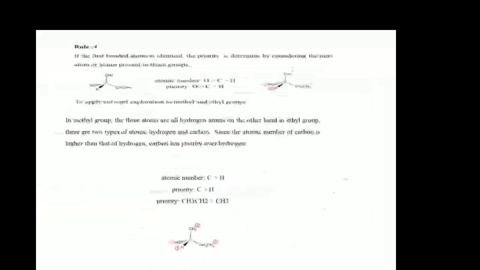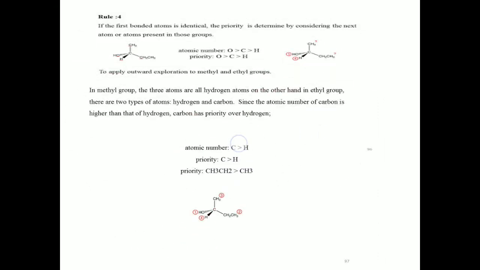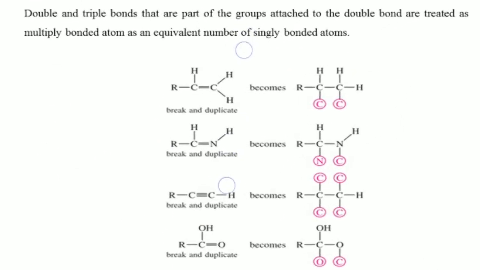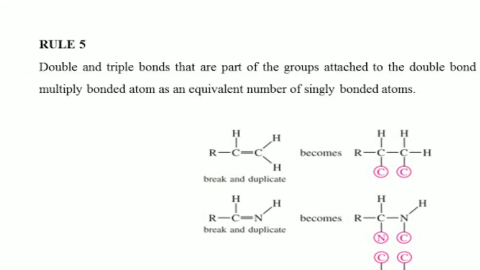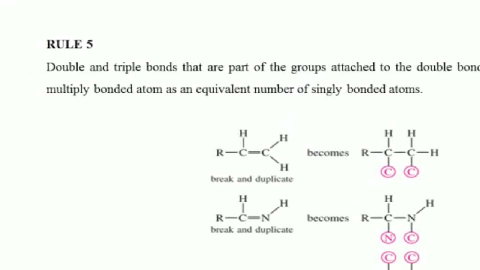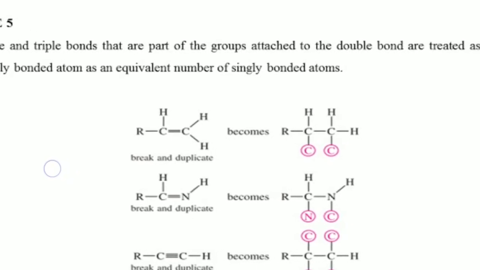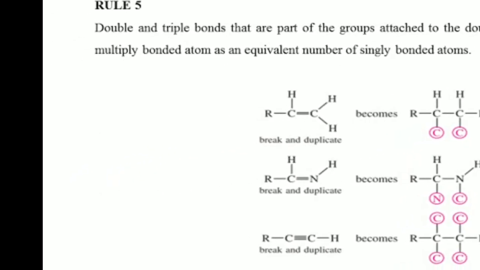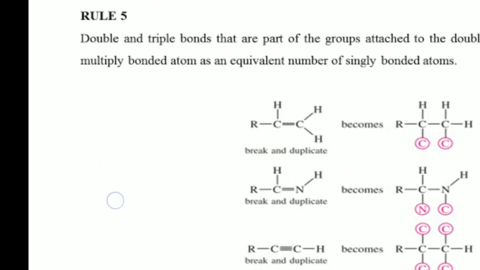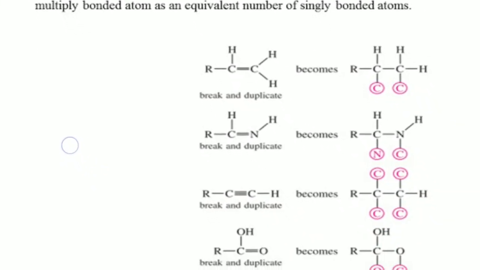Right. Next we go to another slide with a rule which has rule number 5. Sometimes some groups contain double and triple bonds. At that juncture, we have to decide which bonded groups get preference. Double and triple bonds that are part of the groups are treated as multiply bonded atoms and an equivalent number of single bonded atoms.